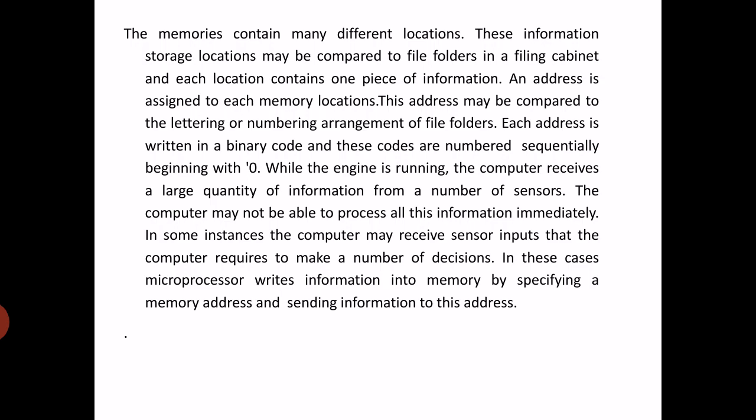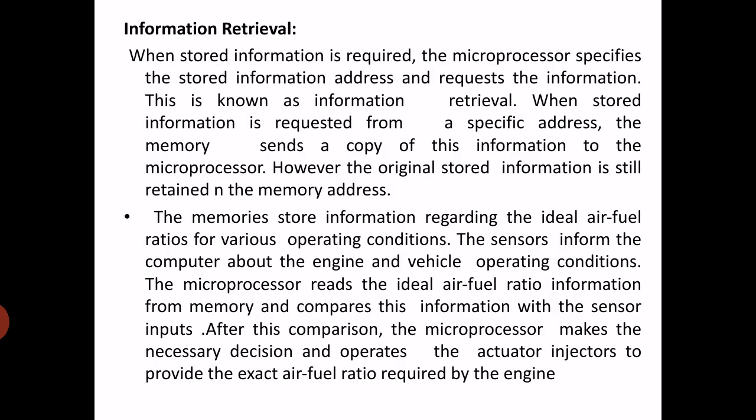So in some instances, the computer may receive sensor inputs that it requires to make a number of decisions. In these cases, the microprocessor writes this information into memory by specifying a memory address and sending information to this address. That is how it stores the data into the memory by attaching an address.